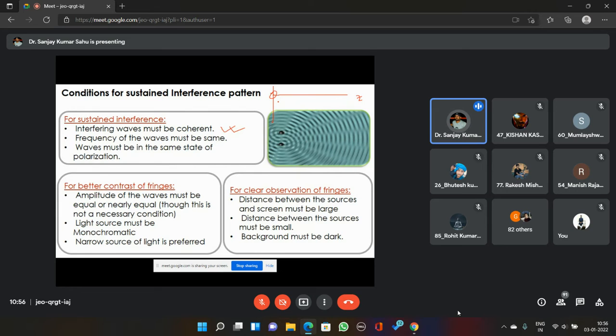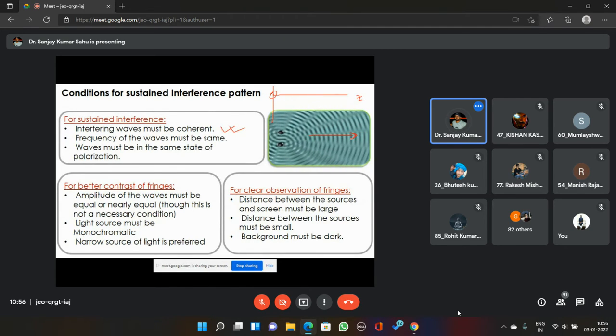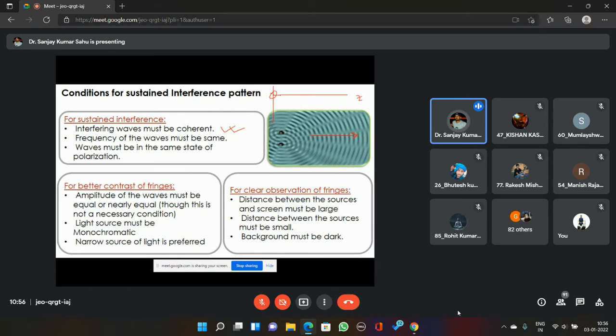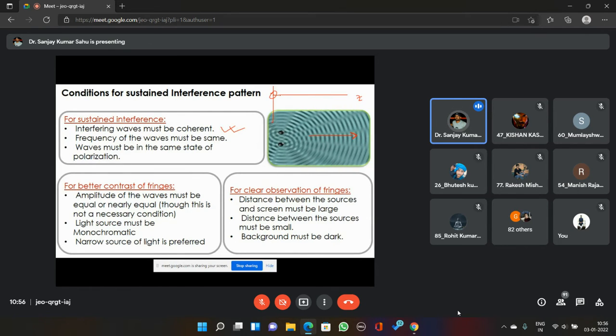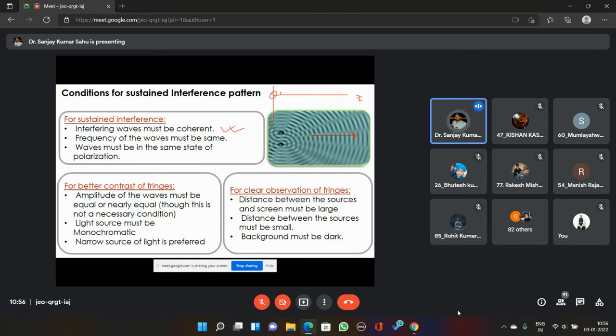For a transverse wave, the vibration of the particles of the intervening medium is perpendicular to the direction of propagation of the wave. Suppose the wave is propagating in the z-axis. Then the particle vibration must be perpendicular to the direction of propagation. There can be any perpendicular direction, but we can always break it into its component form. So I'm discussing only two directions. One direction is the x-axis, where the particle is vibrating in this way.